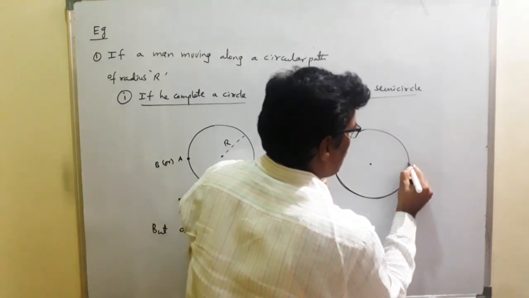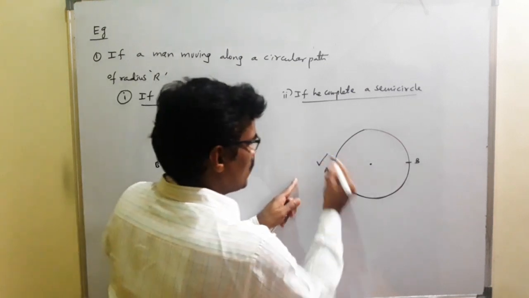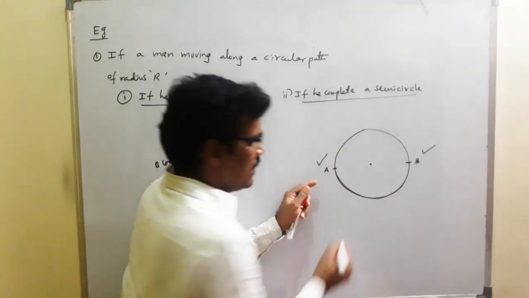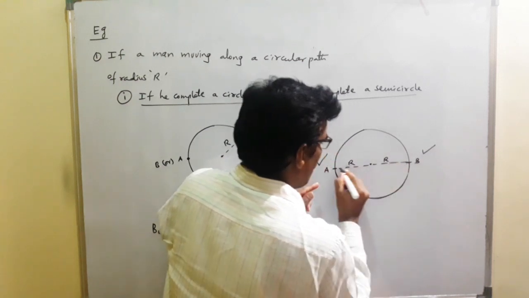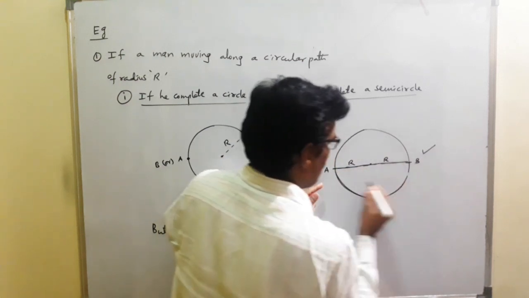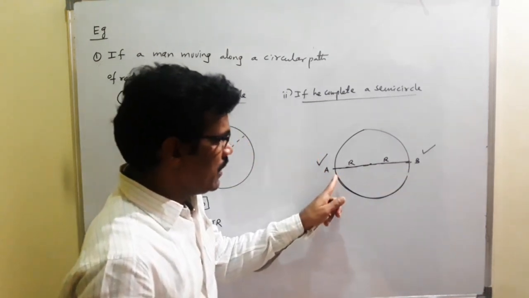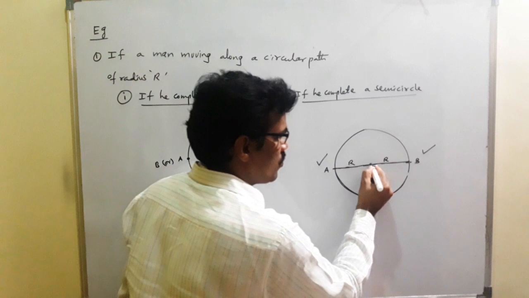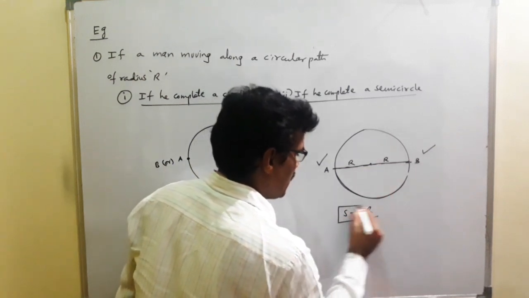We complete a semicircle. Initial position, final position. Here to here is the radius R, here to here is R. What is the shortest path between them? The shortest path between the initial position and the final position is 2R. 2R is the displacement.